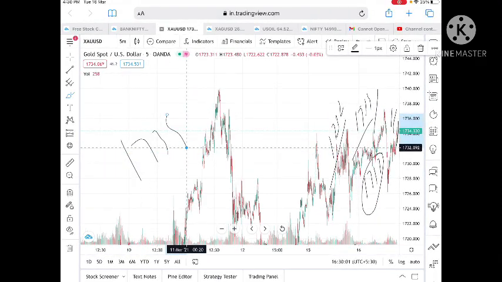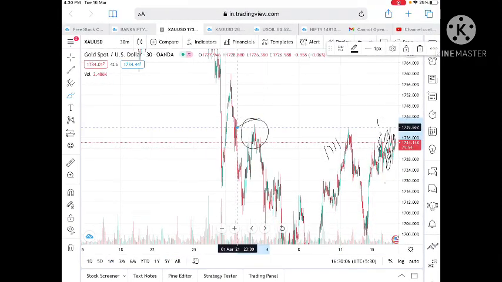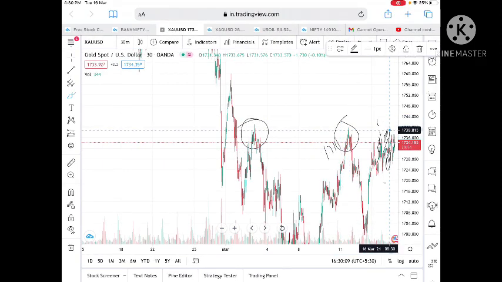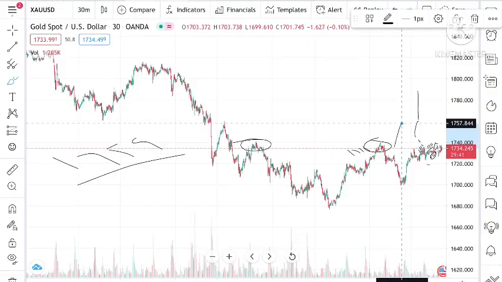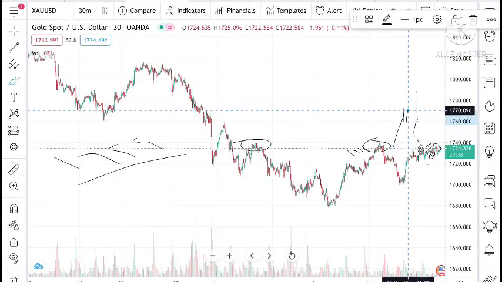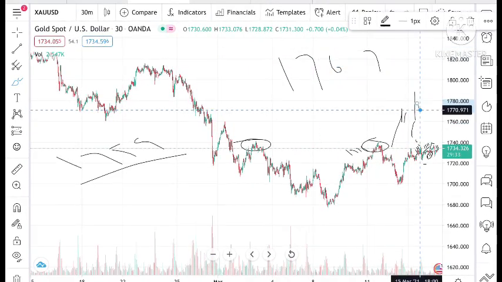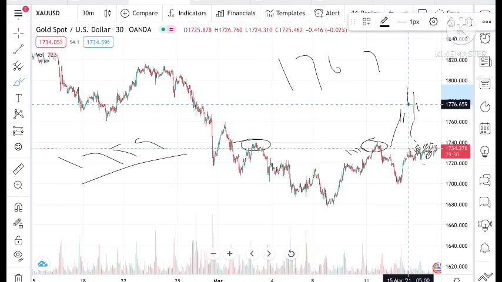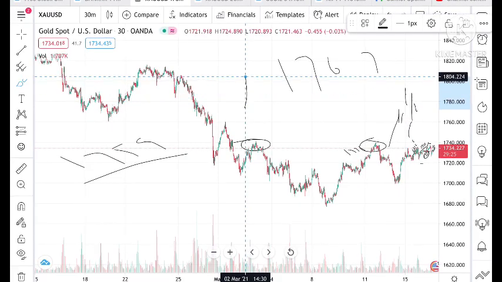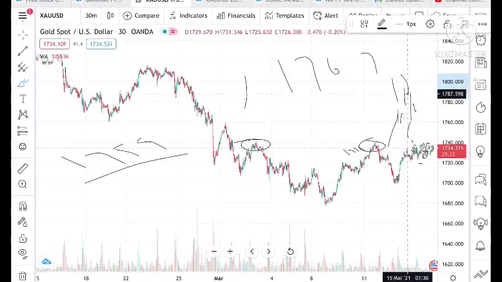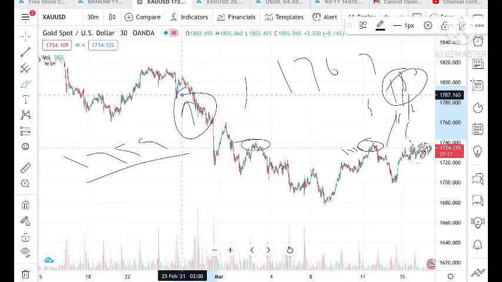the next target, because this is resistance 1 and 2, there is a high probability it can move upward and achieve a target of 1759. Once this is achieved, we can expect it to touch a level of 1767, and from there it can achieve a level of 1770, and then 1776. It can go up to 1800 also, but all the upside resistance points I have discussed in my previous video. Please watch that video, and then you should decide where to exit.